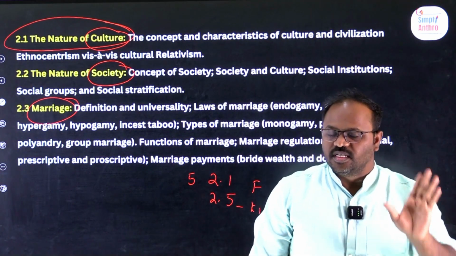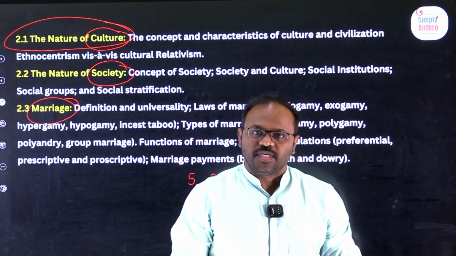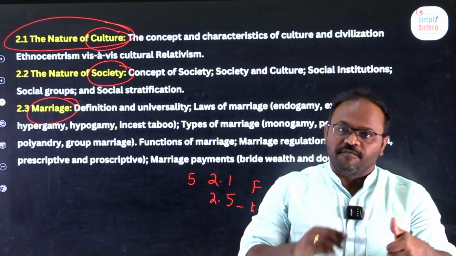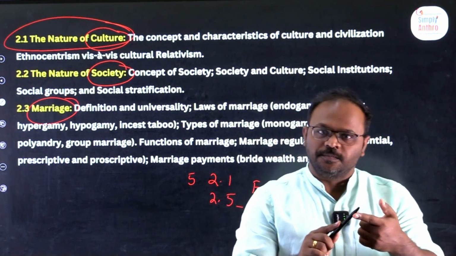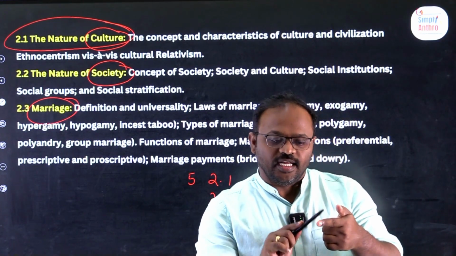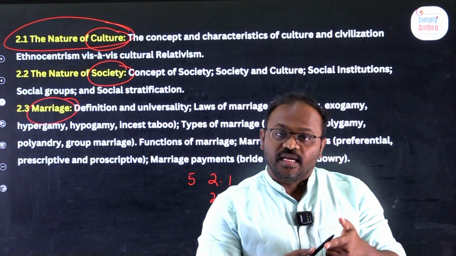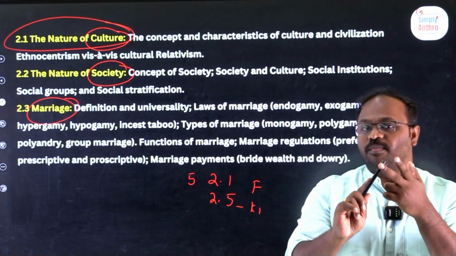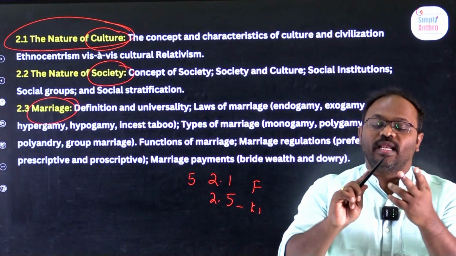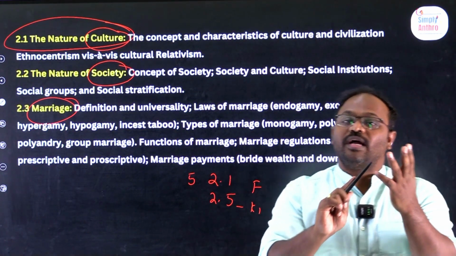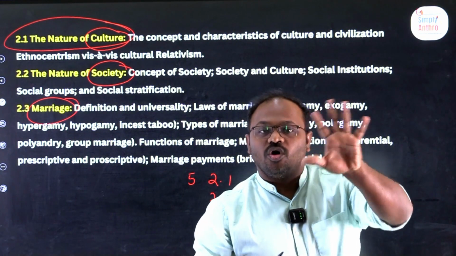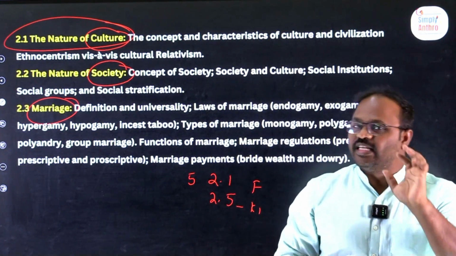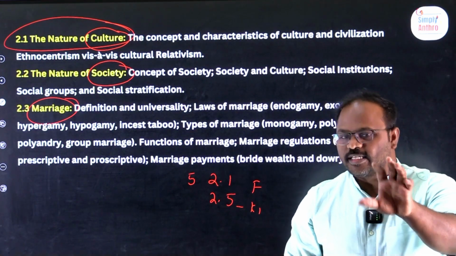Culture is present in society. In society, we have a concept called marriage. After marriage, you will have a family. After family, you have kinship. All these 5 are interconnected with each other. Clear? Easy to memorize? Yes.